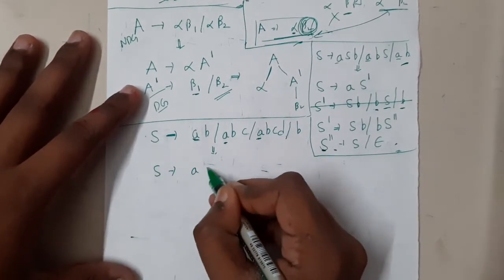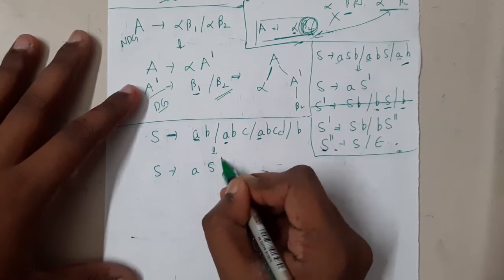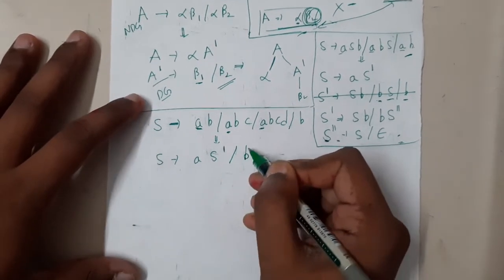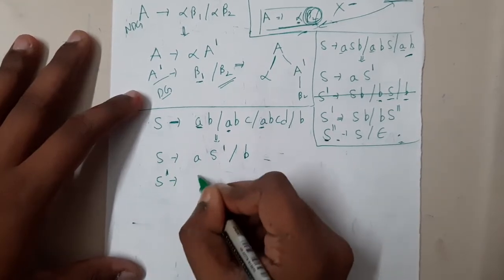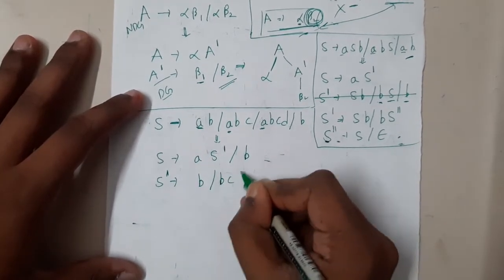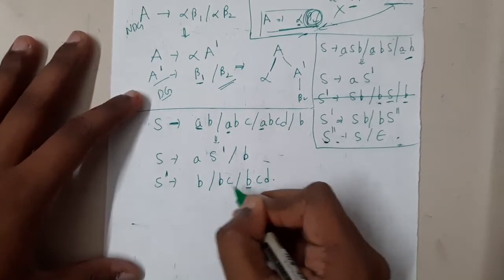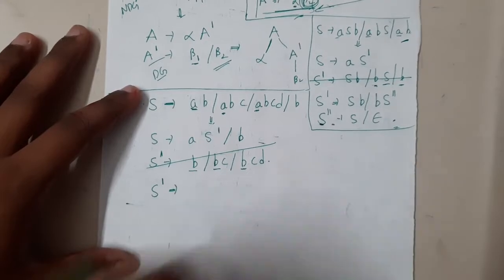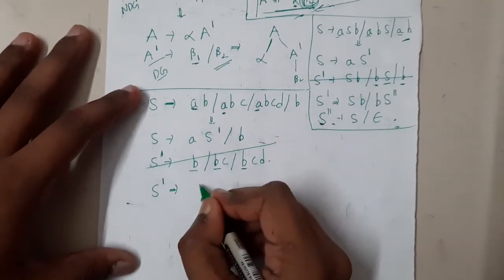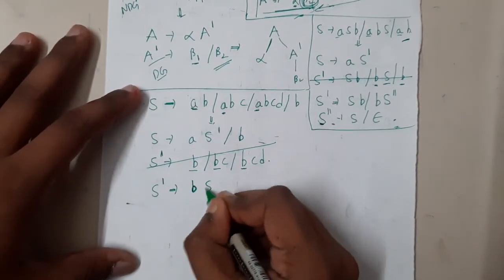So A, what can I write? I can write it as S dash or B. So now moving on. When I try to write S dash, it will be B or BC or BCD. Now if I observe again, B is common, so I will strike it off and convert it as S dash implies, I will give a particular B first and then I will write S double dash.